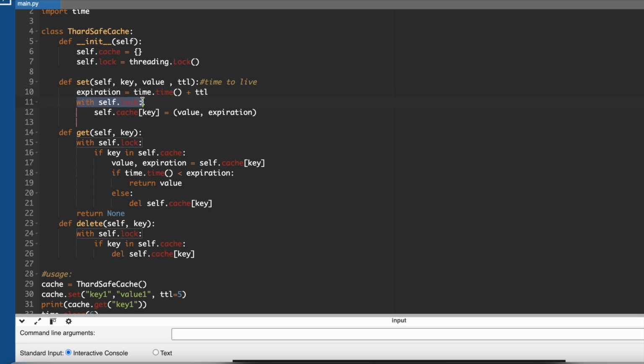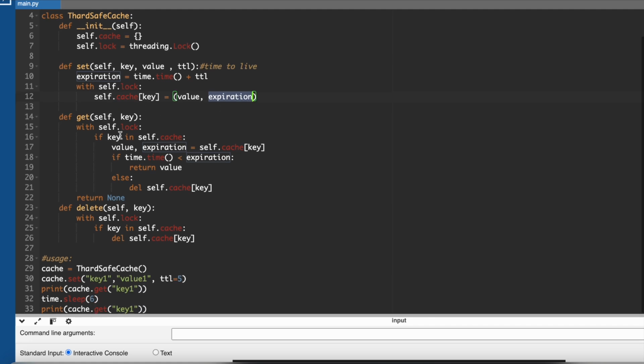Now apply the lock and set the key-value pairs. In the value, we are assigning the value and the expiration also. It's a tuple which will contain both value and expiration. Now when you use get, you will pass a key and we will apply the lock, so it is thread safe. If the key exists in the cache, then we will access the value and the expiration from the cache based on the key. If time is less than expiration, then return the value, otherwise delete the key from the dictionary and return None.